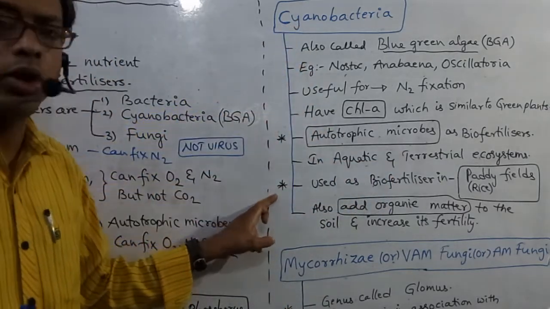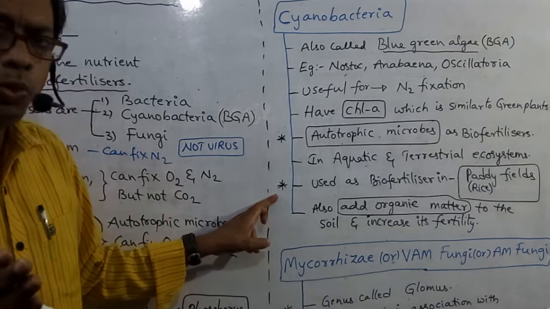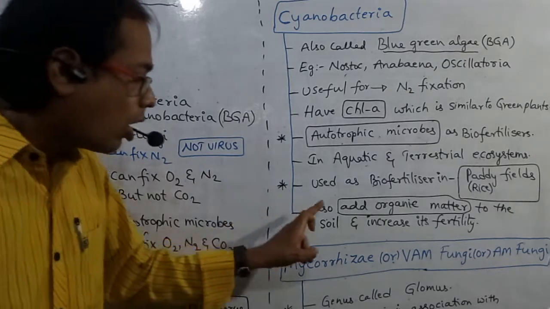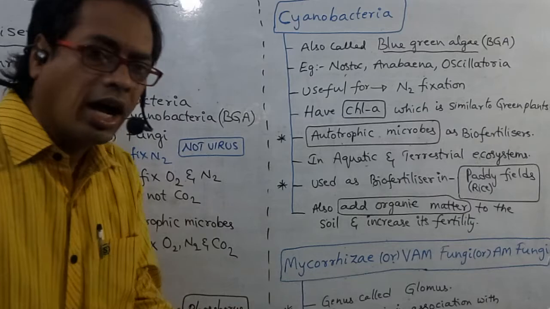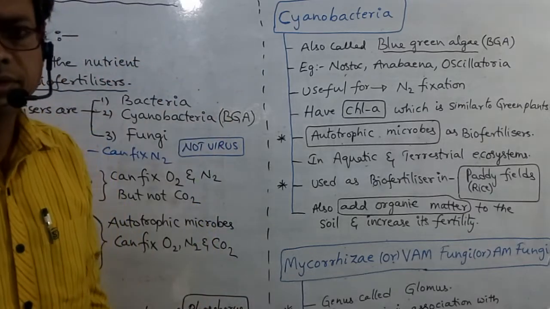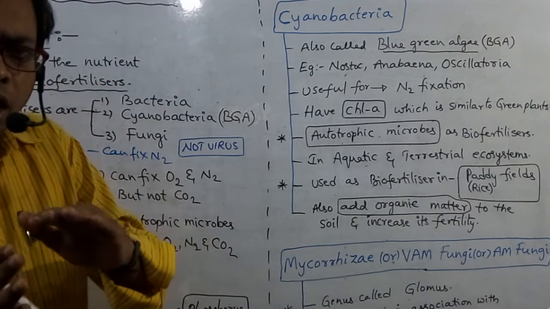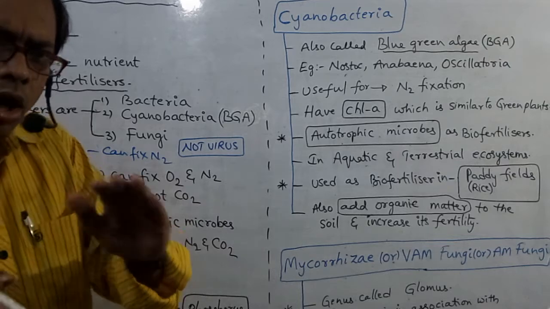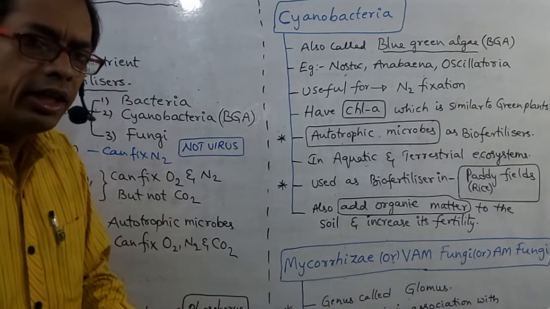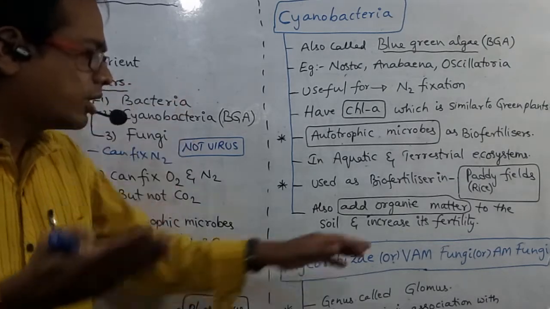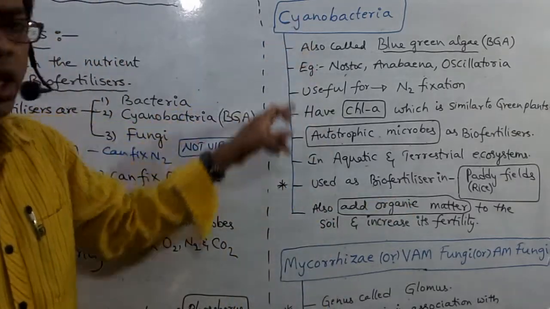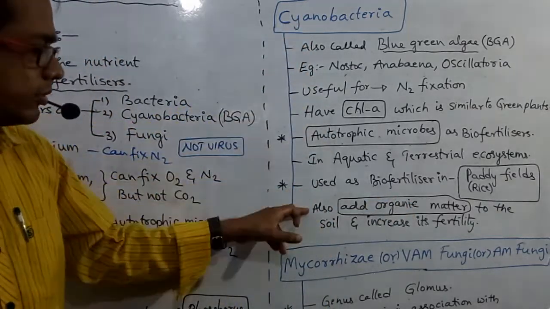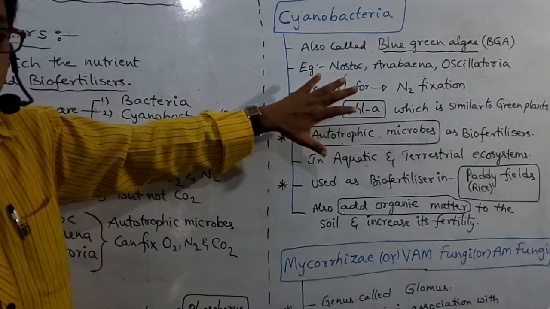This is very important. Next point, it also adds organic matter to the soil and enriches its fertility. So which organism adds organic matter and enriches soil fertility? Cyanobacteria. Please remember all these points.